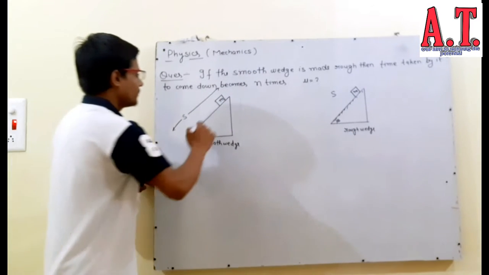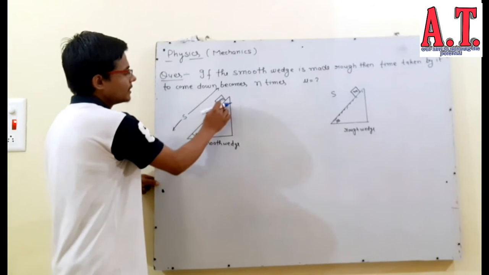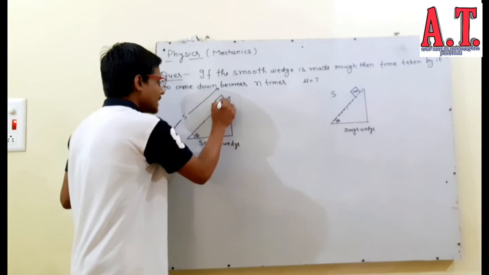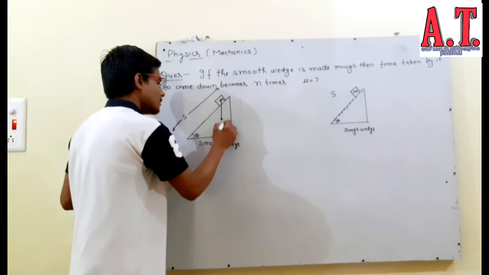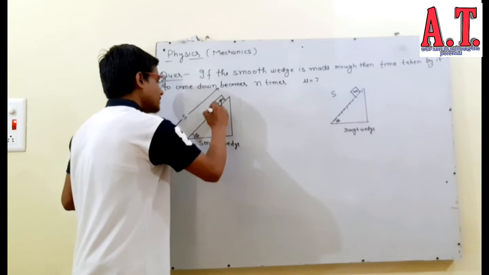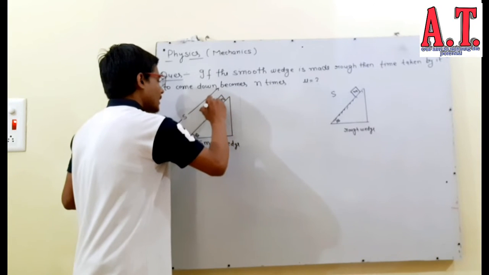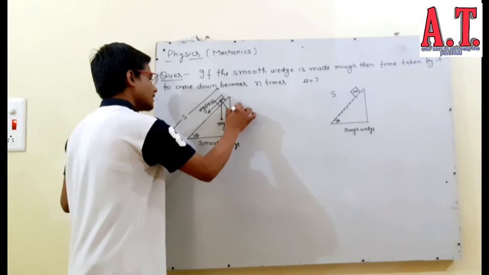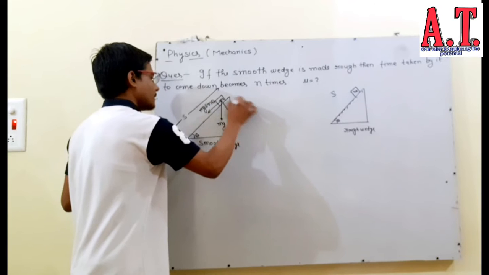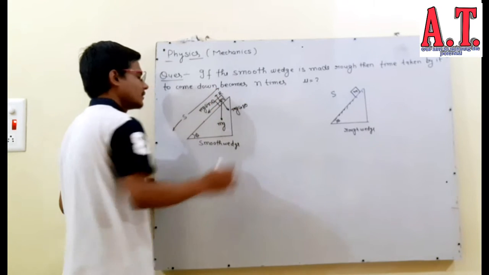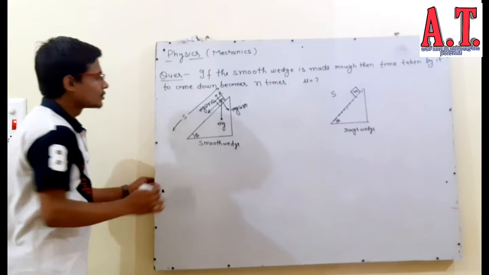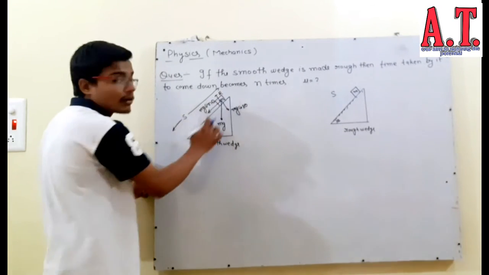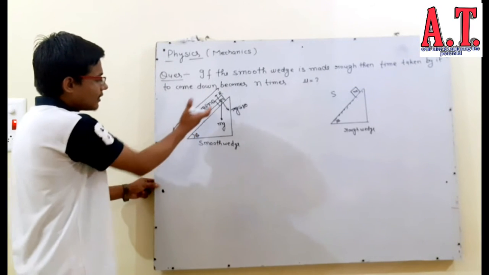If you make the free body diagram of this block, what will it be? This mg will act downward, and your mg sin theta will be like this, and your mg cos theta will be like this, and it will be your reaction. So what can you write down? You can write down the acceleration of this block along this wedge.